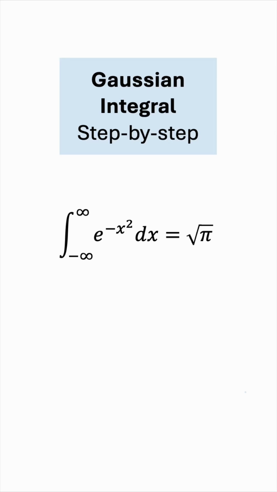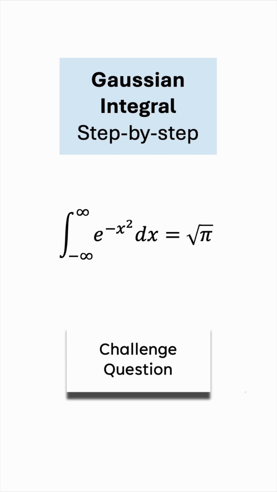This is the famous Gaussian integral. But where does it come from? Why square root of pi? Let's solve it step by step. There's also a challenge question in the video, so have a go at it.